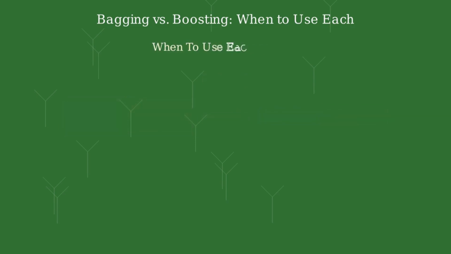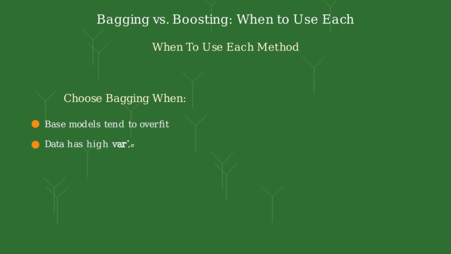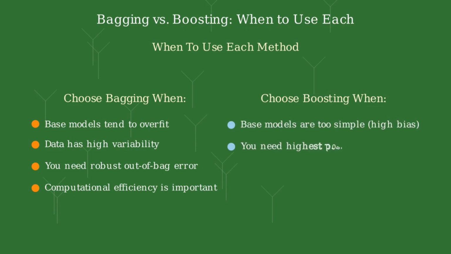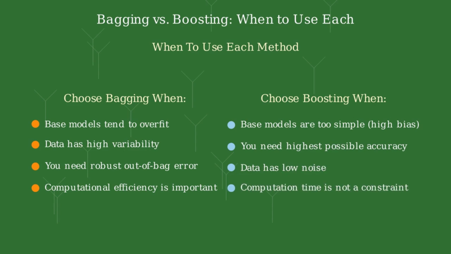When should you choose bagging? It's ideal when your base models tend to overfit, your data has high variability, you need robust out-of-bag error estimation, or when computational efficiency is important. Boosting, on the other hand, is better when your base models are too simple with high bias, when you need the highest possible accuracy, when your data has low noise, or when computation time is not a constraint.